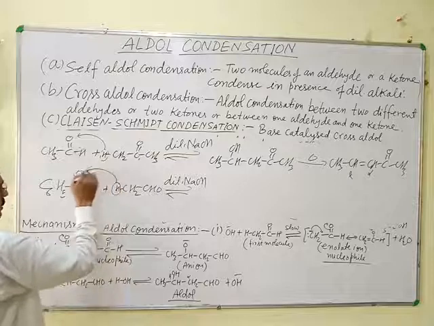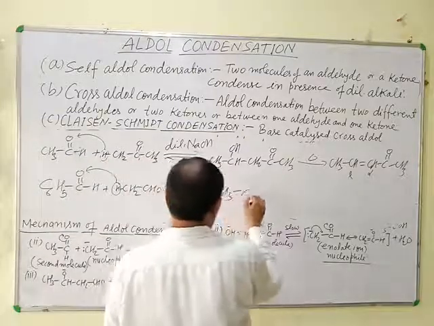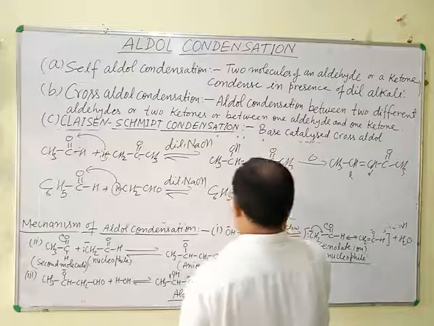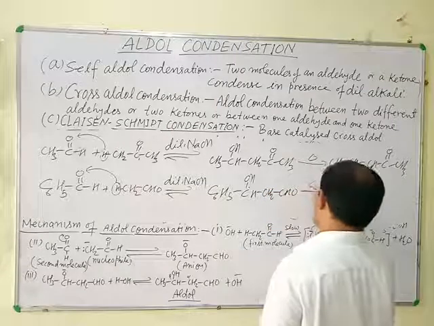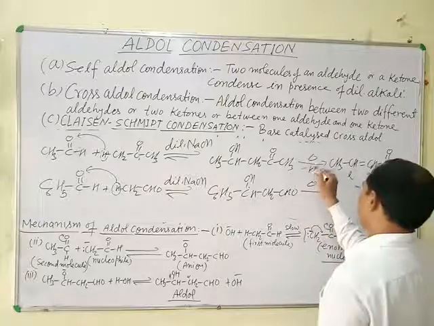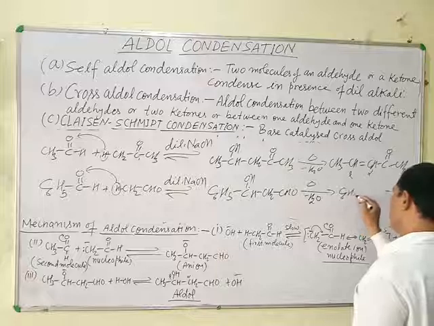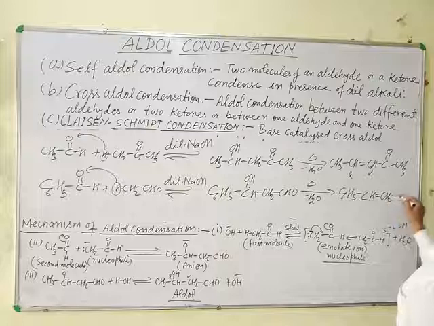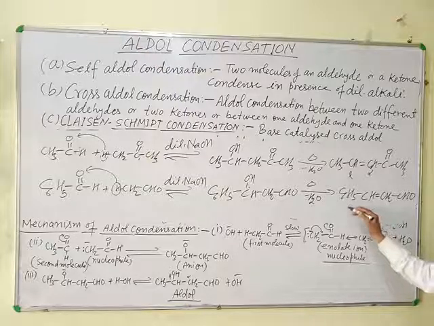Product formation takes place like this: C6H5 CHOH CH2 CHO, which on heating gives C6H5 CH double bond CH CHO, cinnamaldehyde. What is it?